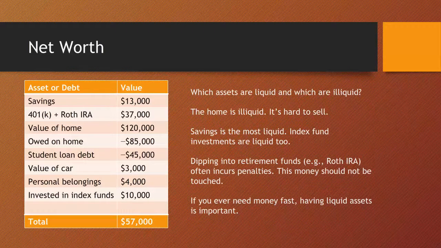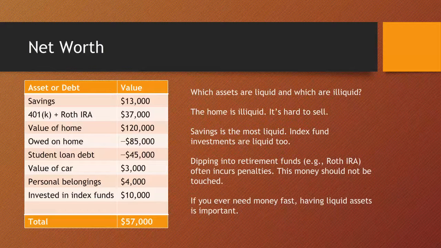Which of these assets are liquid and which are illiquid? Liquidity is not a binary dichotomy. Everything is on a scale. The home is definitely illiquid, however, because it can be difficult to sell. Savings is the most liquid. Index fund investments are liquid too because they can be withdrawn, but they are also more risky.